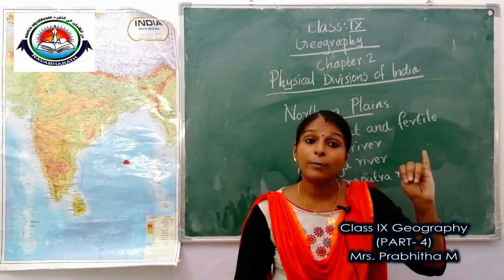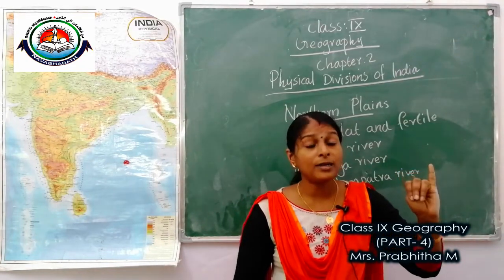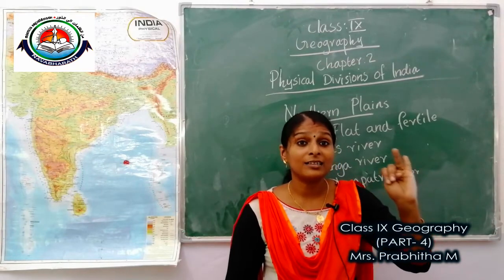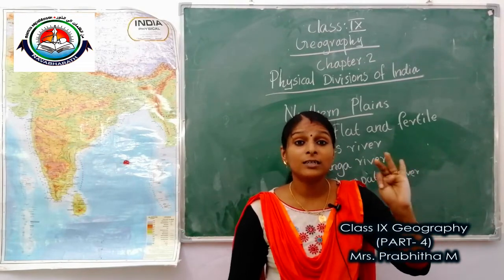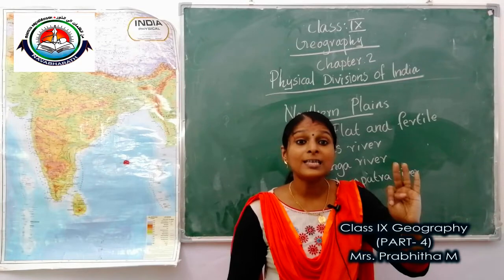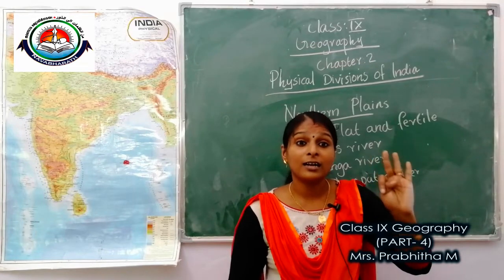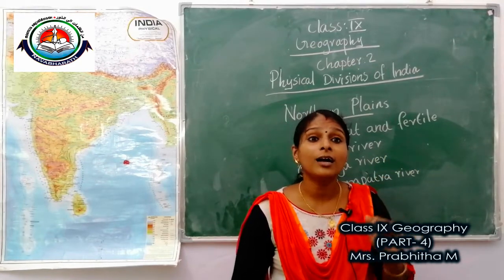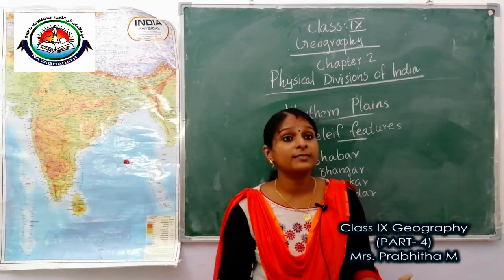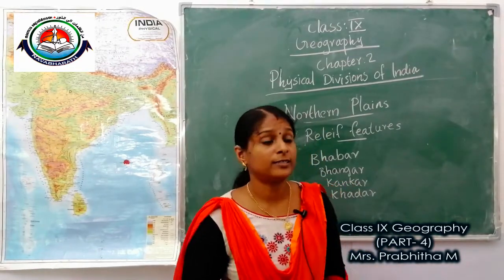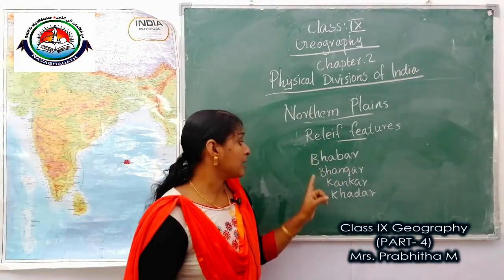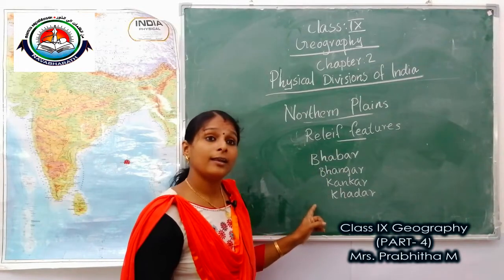First one is Bhabar. Second one is Bangar. Third one is Kankar. And fourth one is Khadar. Northern plains are divided into 4 regions: Bhabar, Bangar, Kankar and Khadar.